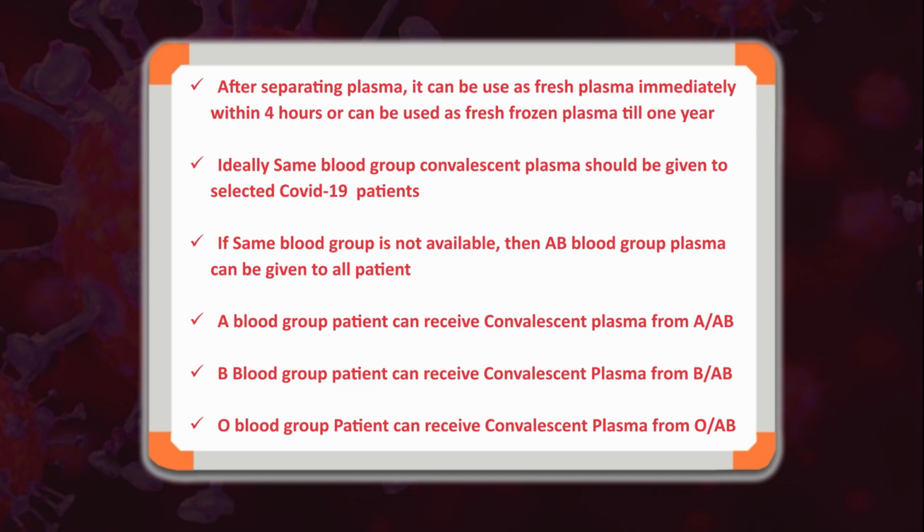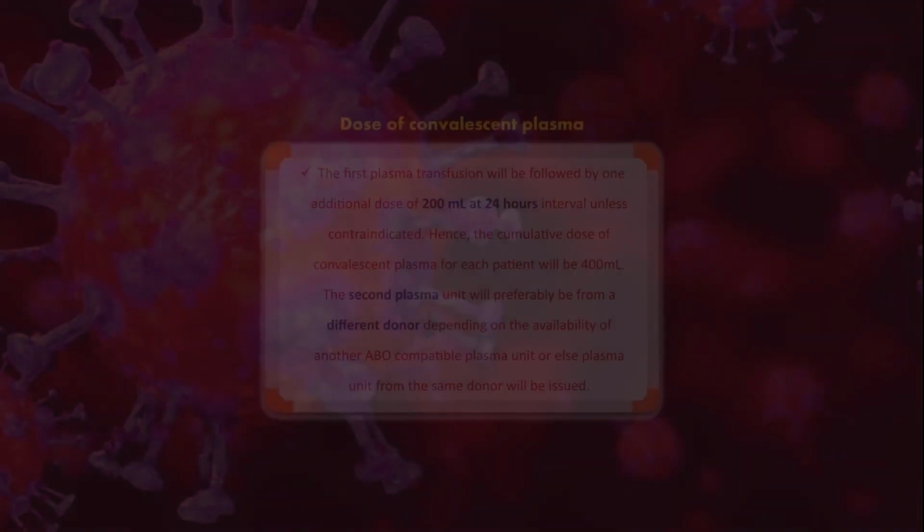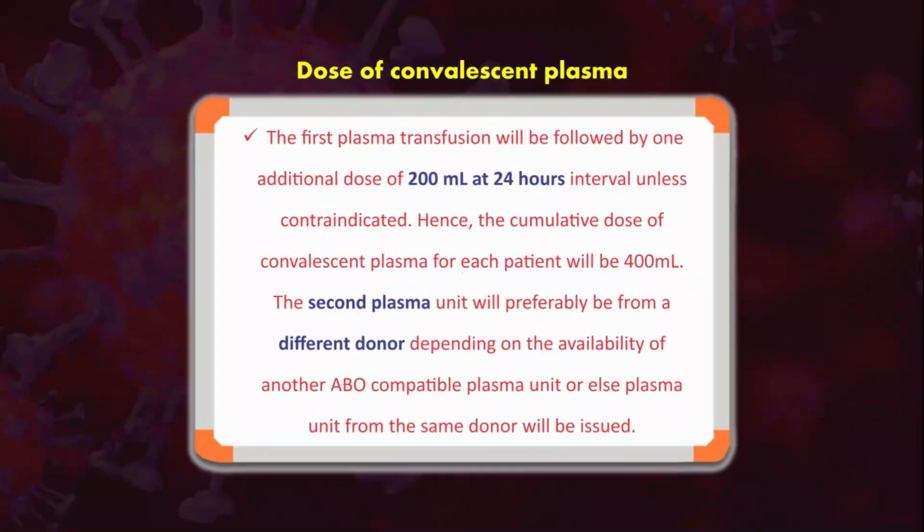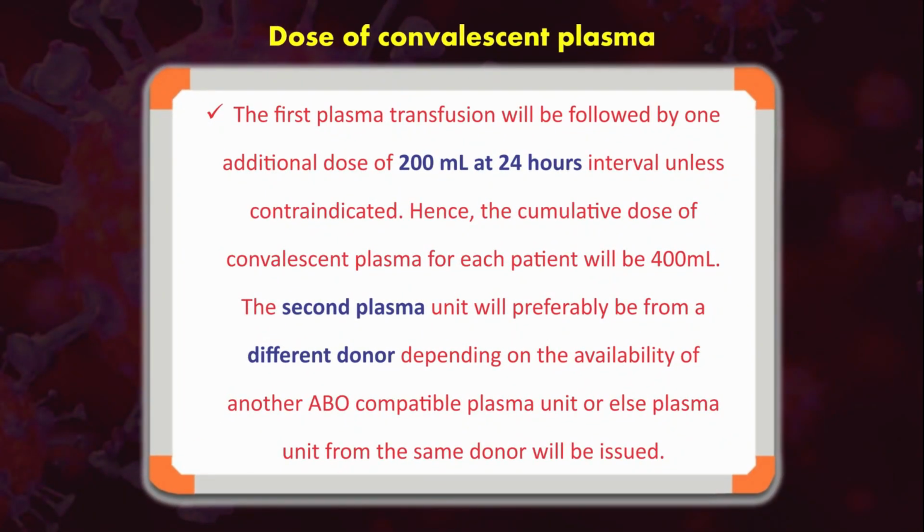For example, an A blood group patient can receive convalescent plasma from blood group A or AB. B blood group can receive convalescent plasma from B or AB, and an O blood group patient can receive convalescent plasma from O or AB. Dose of convalescent plasma: the first plasma transfusion will be followed by an additional dose of 200 ml at 24 hours interval unless it is contraindicated.